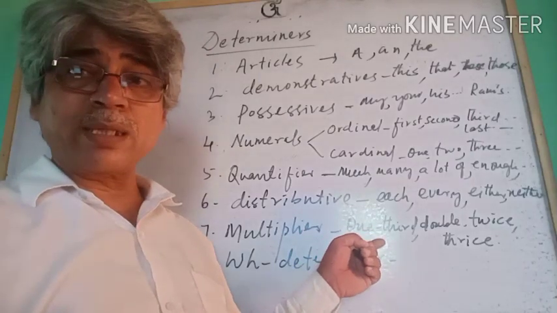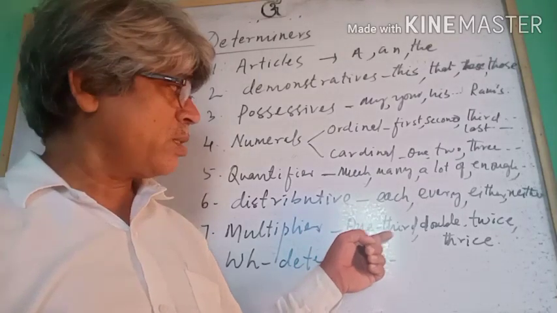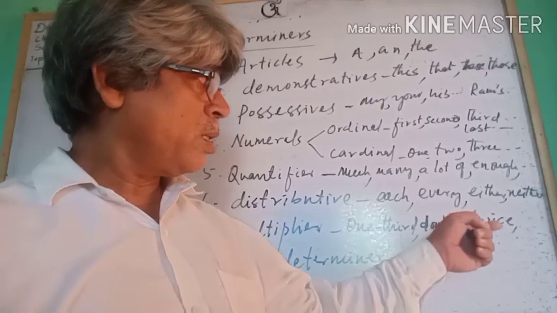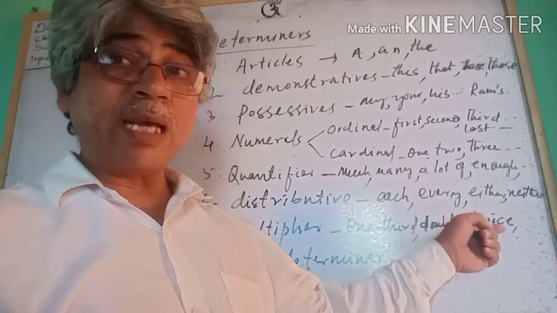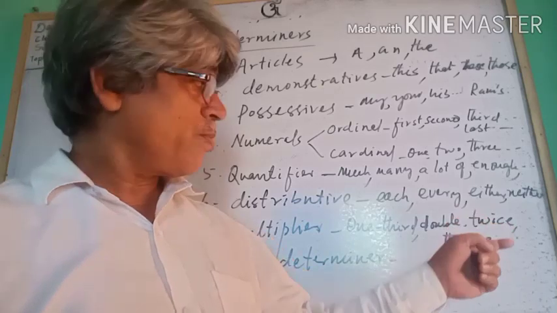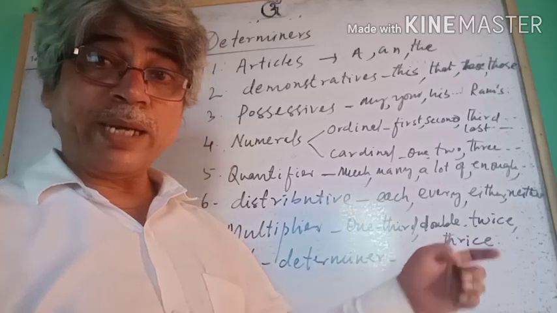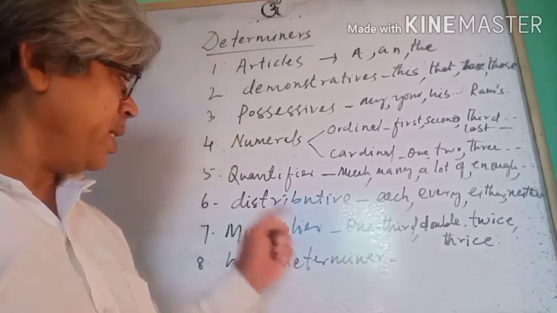One third students, double the amount, twice the time, twice the value, thrice. Okay, they go before a noun.